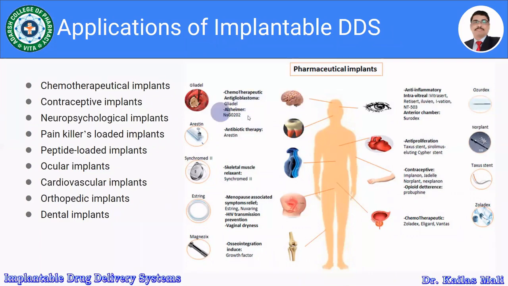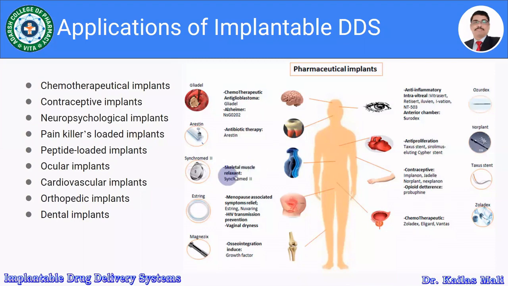Then for Alzheimer, there is one product which is available, that is NSG0202. Then the second one, it is an implantable drug delivery used for antibiotic therapy, that is the Arestine, which is related with dental infection.